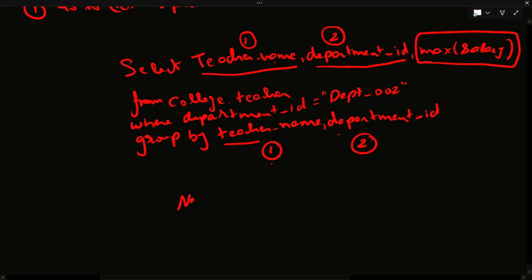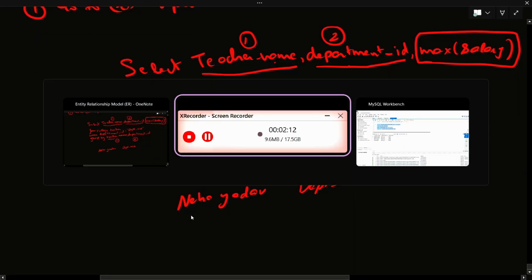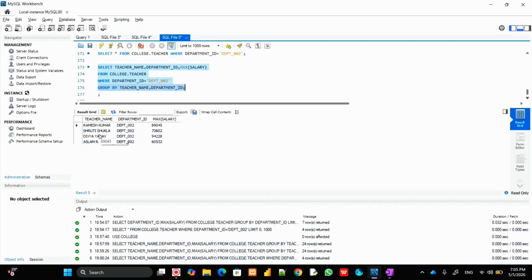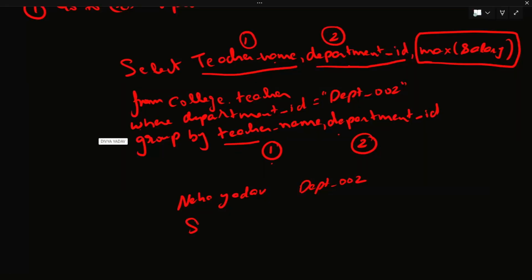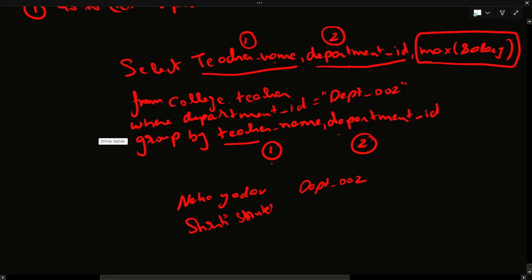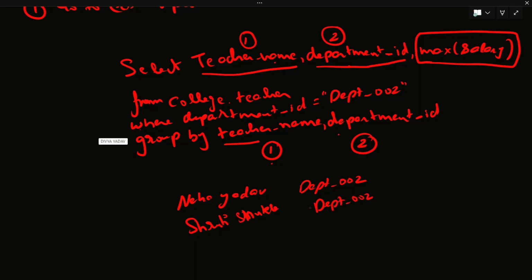So it is showing Neha Yadav, her department is department_002. If I take another example, Shruti Shukla, she is also from department_002. So it is saying, I've been asked to group by the name as well as department ID.